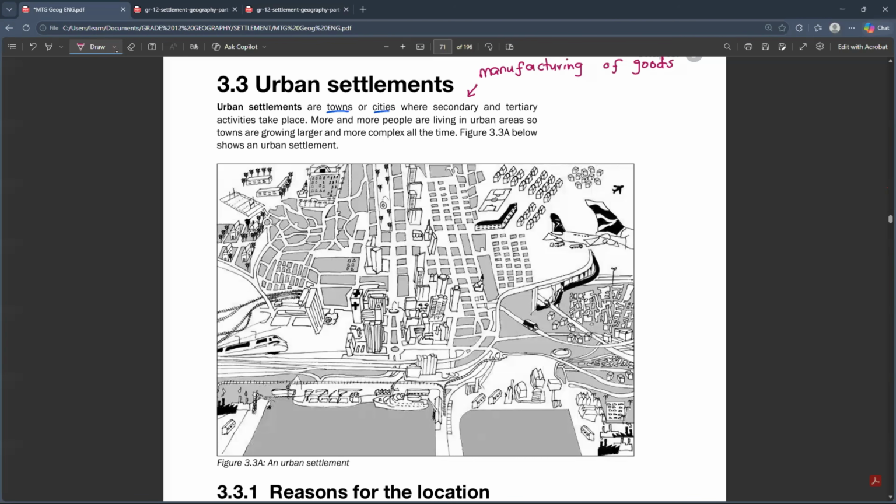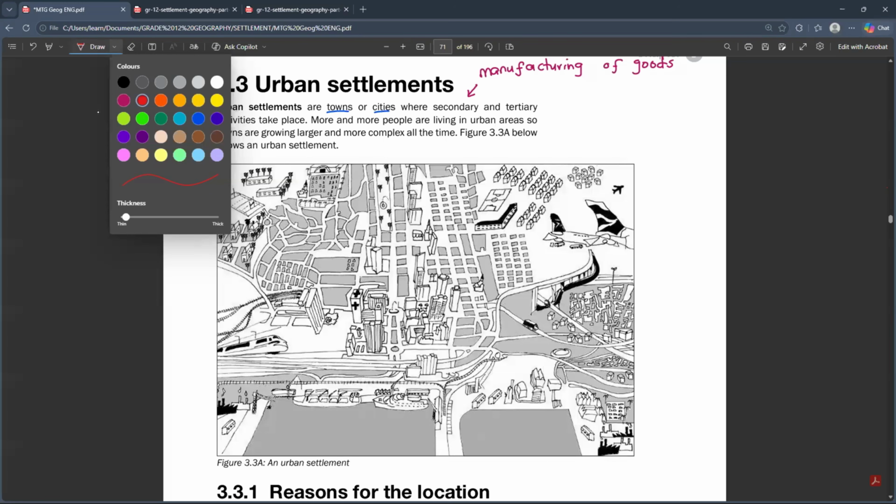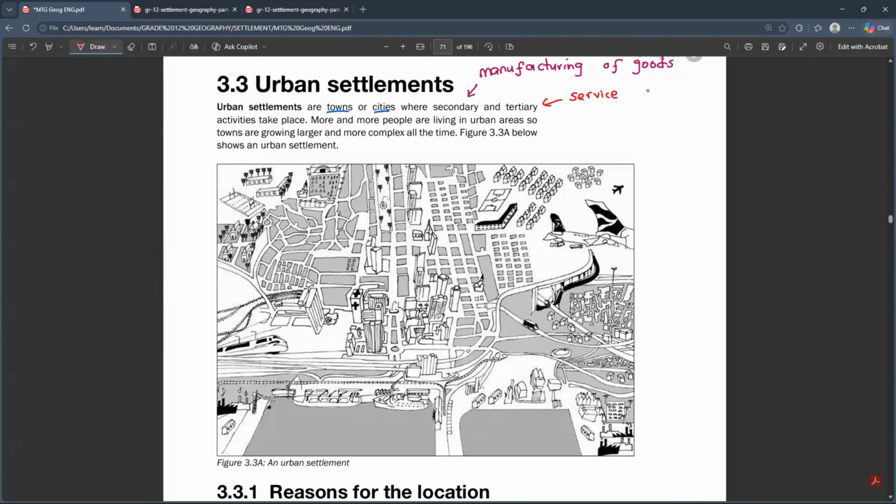And when we're talking about the tertiary economic activities, we are talking about activities such as services. Whenever we talk about services, you can talk about the hair salon, for example. You can find a hair salon or a barber, or you can find someone offering a certain service in an urban area. But in a rural area, we don't find all of that. So urban settlements are actually multifunctional. They've got multiple economic activities.